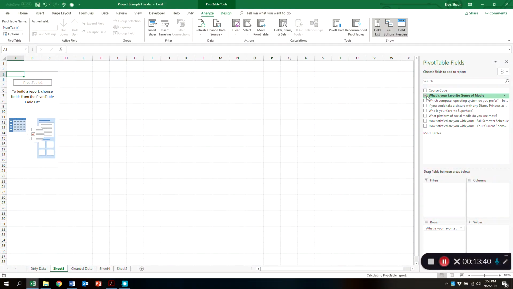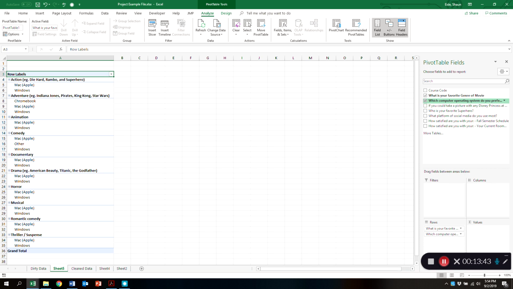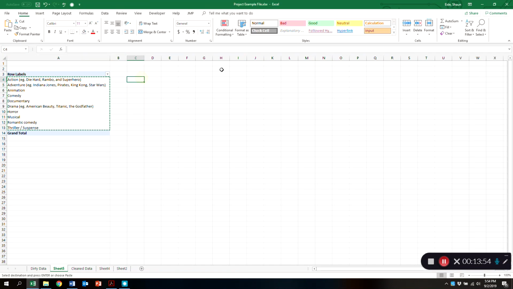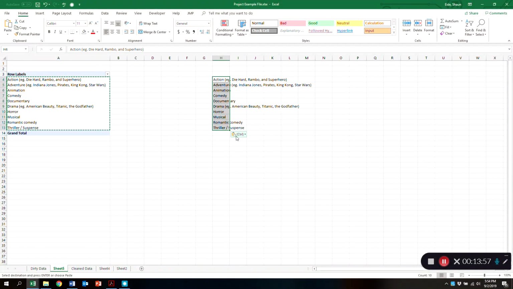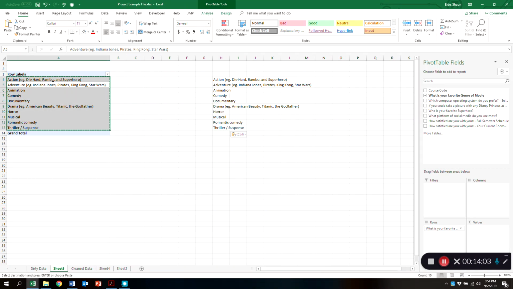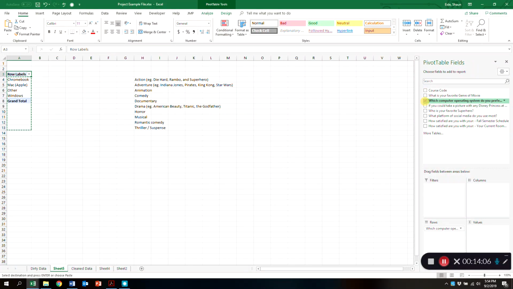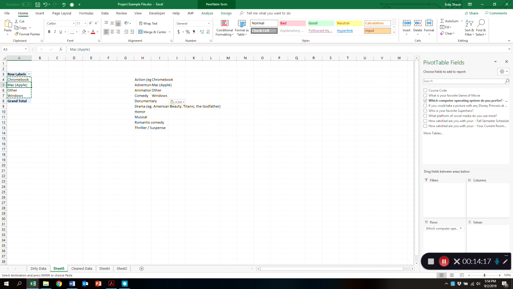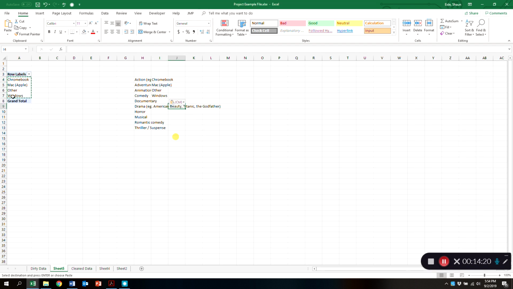So, what is your favorite genre of movie? We're going to say, okay, these are all of the possible outcomes for what your favorite genre of movie is. We're going to do Control C, Control V, and we're going to do just the text. So now I've got every single possible genre of movie. We're going to change this now to what is your favorite computer operating system? Control C, Control V, okay, and then let's go back here, make sure that we do just the values.